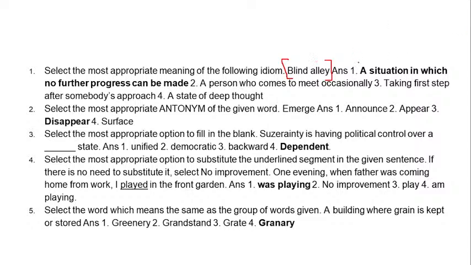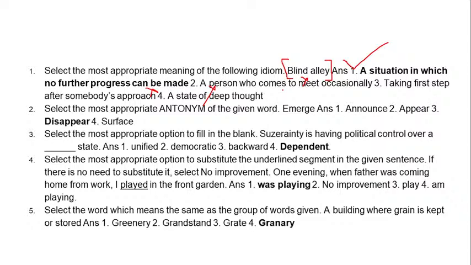Number 1 option is a situation in which no further progress can be made, and that is our answer. Because what are the options here? A person who comes to meet occasionally? No. Number 3, taking first step after somebody's approach? Also no. And number 4, a state of deep thought? Also no. So our answer is a situation in which no further progress can be made.